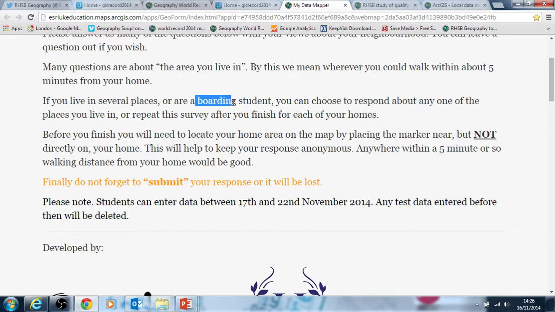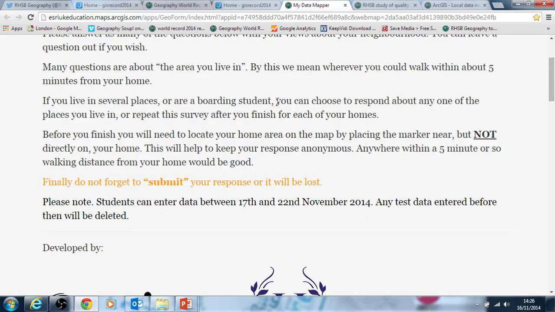If you think about it, if you're a boarding school and all your students put the dot on the school, and you have 50, 100, whatever dots on your school, you're not going to get any spatial variation, so it's not going to be great data to analyse. Apart from being able to produce maybe an average for your school. So probably better to suggest that students, if they're boarders, use one of their home addresses to base it on, which may be in another country or another part of the country, which will give more spatial variation.